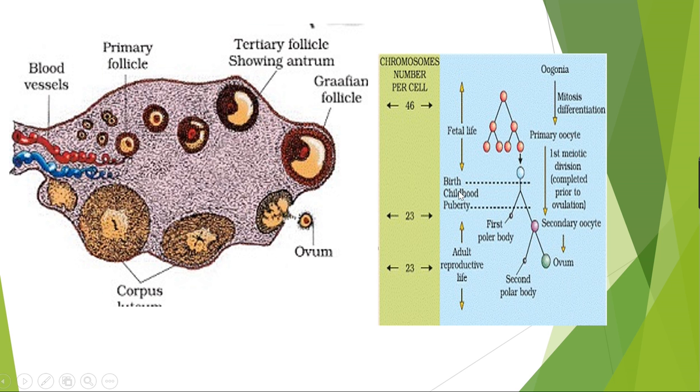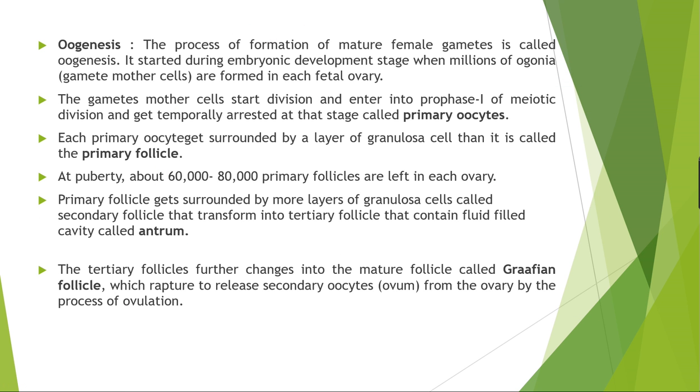When will this happen? In fetal life the primary oocyte will form. Birth, childhood, puberty, and in puberty the secondary sex organs will also form. After that, when the female enters the reproductive phase, at that time the ovulation period starts after the menstrual cycle. So this is the first polar body and this is now the second polar body in the adult reproductive life. This whole process is known as oogenesis.